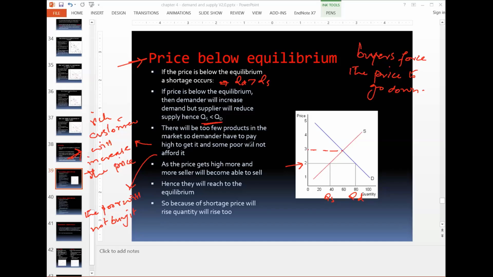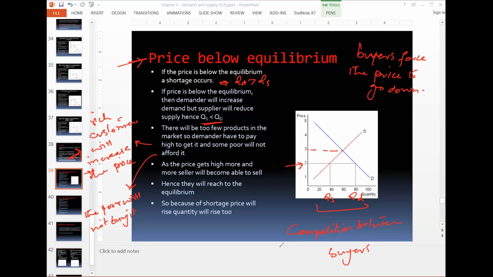So whenever the prices are below equilibrium, even though it looks like a good situation for a buyer because the products are cheaper, in reality it's not a good situation, because there is an increase in the number of buyers, but a decrease in the number of sellers. So at this stage there's a competition between buyers.